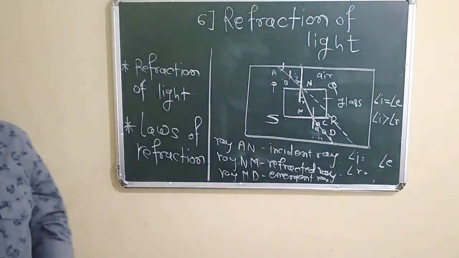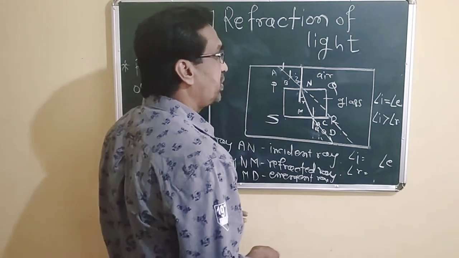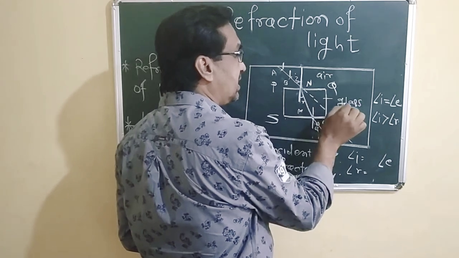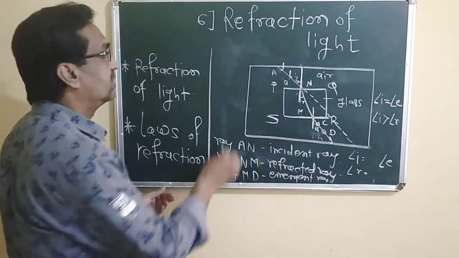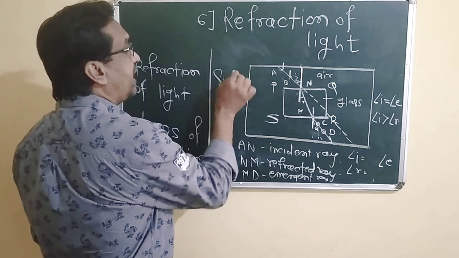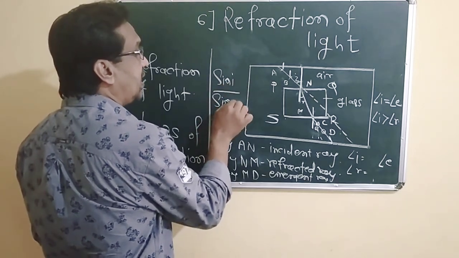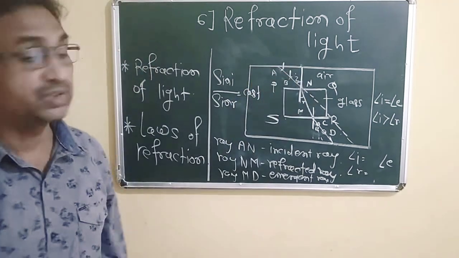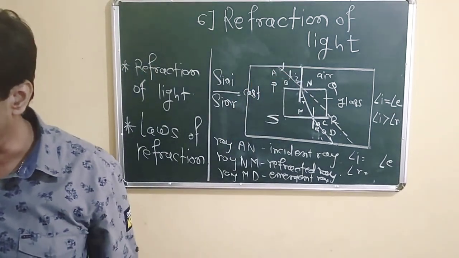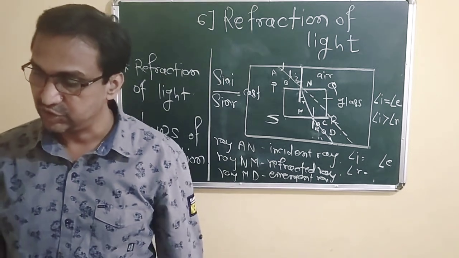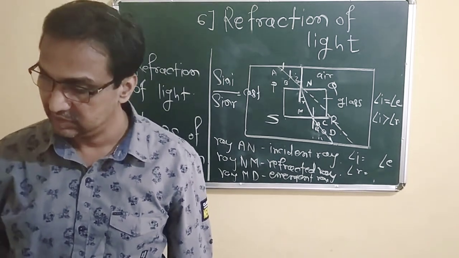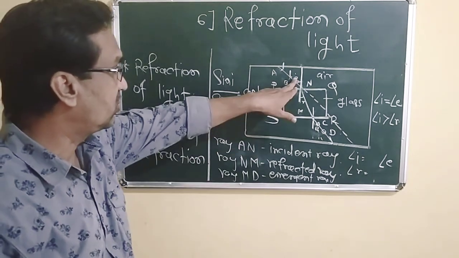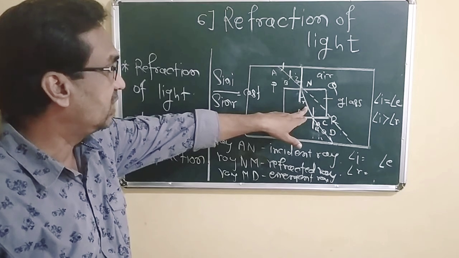And the third one: for a given pair of media, here one transparent medium is air and another is glass, the ratio of sine of angle i to sine of angle r is constant, where i is the angle of incidence and r is the angle of refraction.